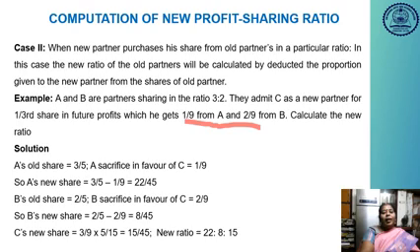So here, 2 by 5 minus 2 by 9. The common denominator is 45. Here 2 nines are 18, then 2 fives are 10. 18 minus 10, that is 8 by 45.